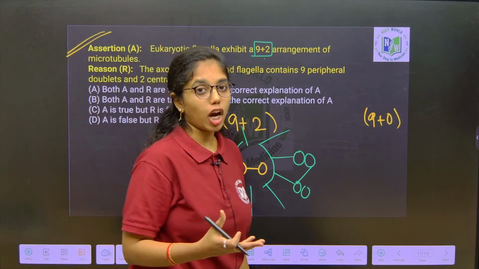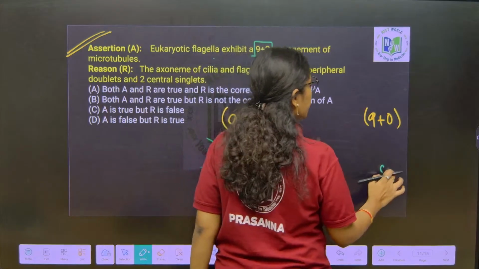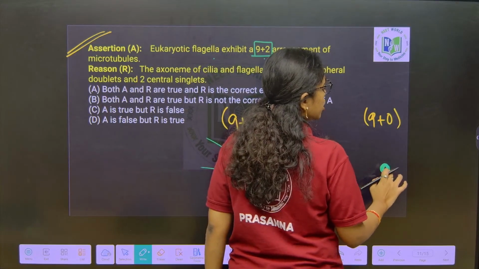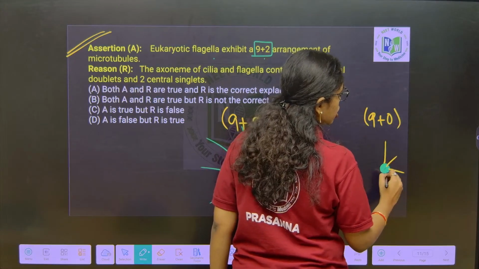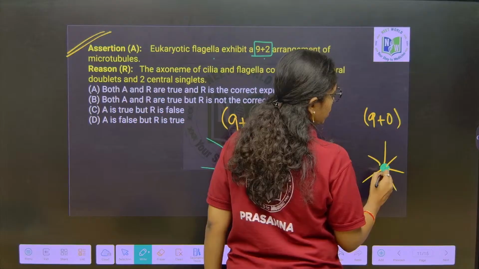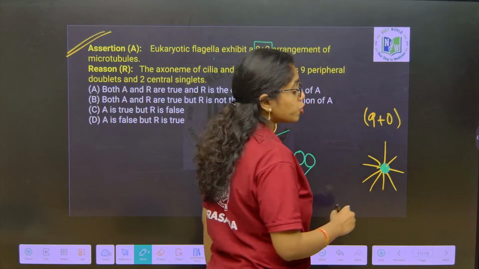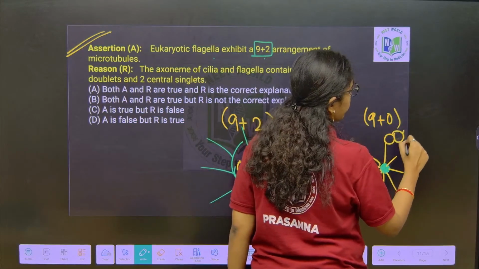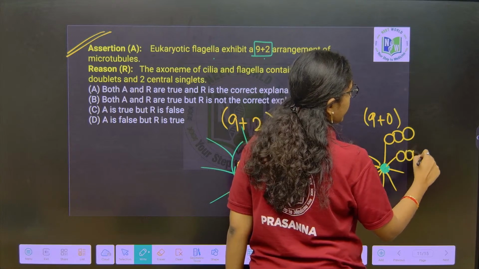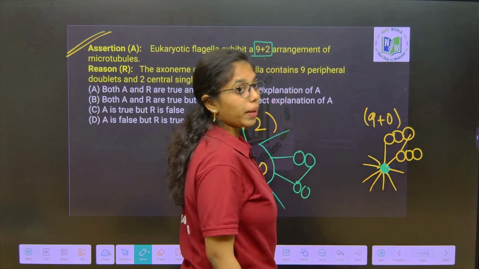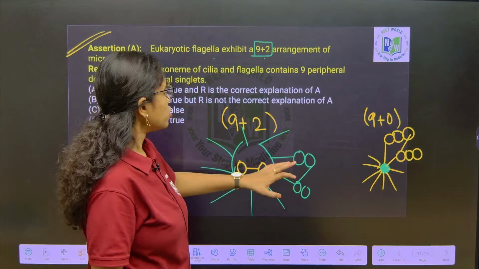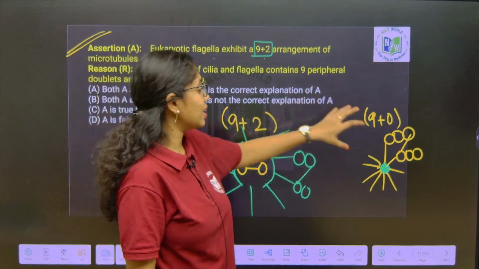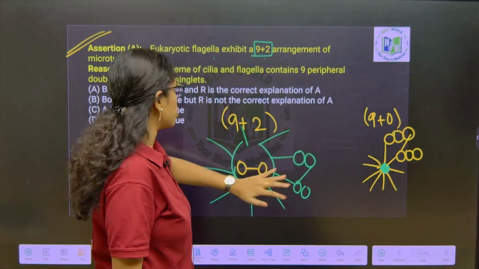Whereas in the 9+0 arrangement, at the center a proteinaceous hub will be there. This proteinaceous hub has how many radial spokes? 9 radial spokes again. Each radial spoke will have 3 peripheral microtubules. Each radial spoke has how many? 3 peripheral microtubules. So this is the 9+2 arrangement and this is the 9+0 arrangement.